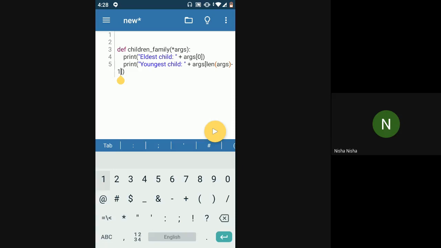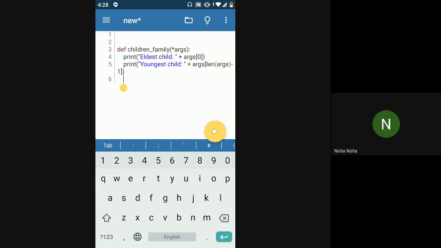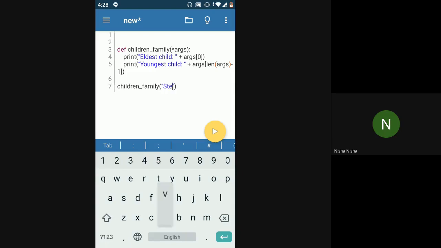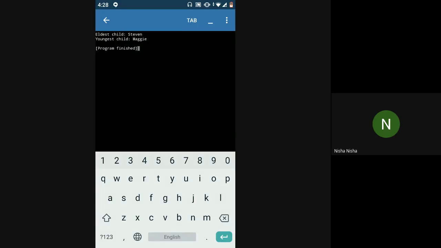Minus 1. So now while calling this function, I can call this function children family, and I can pass any number of parameters to it. So I'll just say Steven, Bob, Maggie, right? Now I've given 3 children names, so it should print Steven and Maggie, right? So that's what it prints.